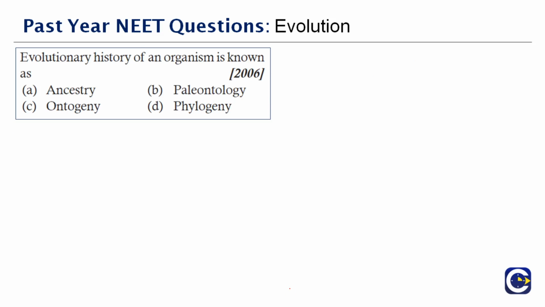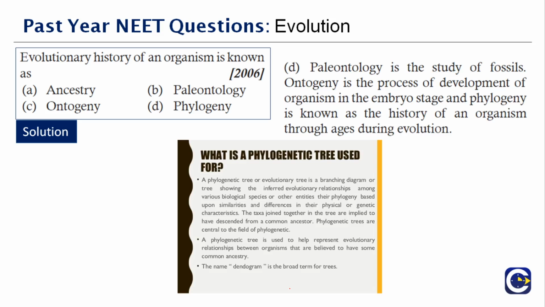Next question here. The evolutionary history of an organism is known as dash. Very easy question, right? What is it termed as? When we study evolutionary history, we call that phylogeny, right? Paleontology is the study of fossils, while ontogeny is the process of development of organisms in the embryo stage, and phylogeny is known as the history of an organism through the ages during evolution. Therefore, the right answer is option D, phylogeny.